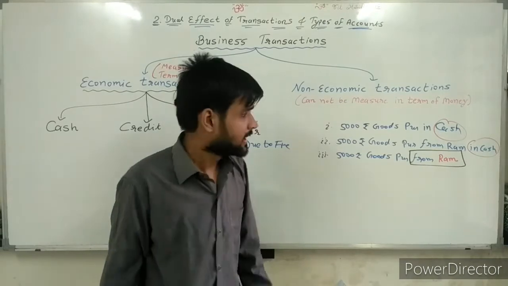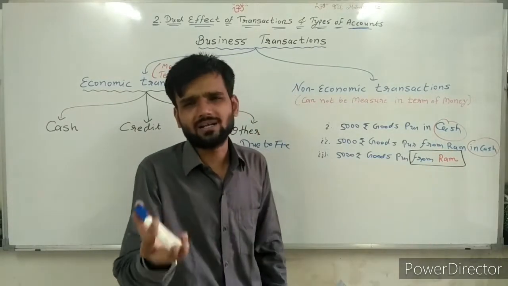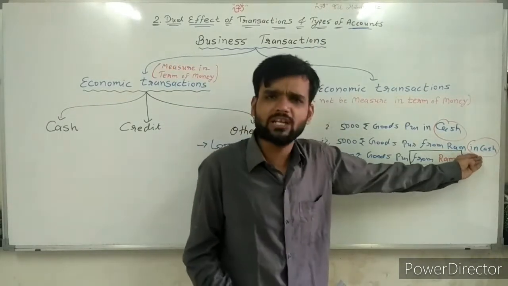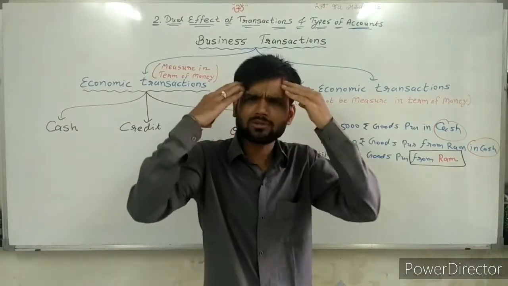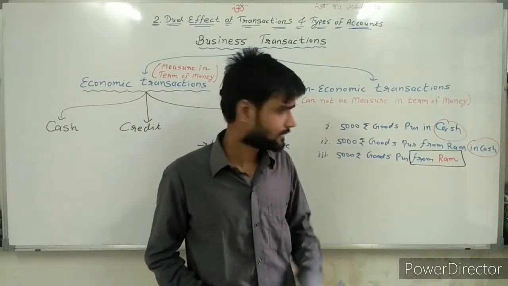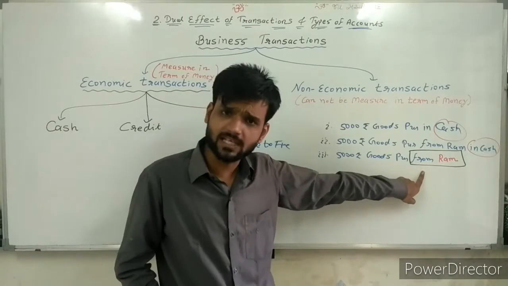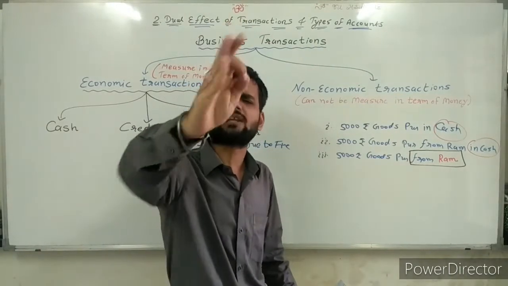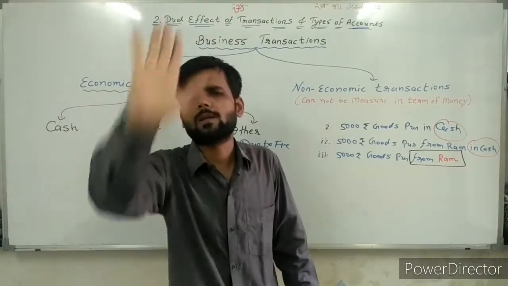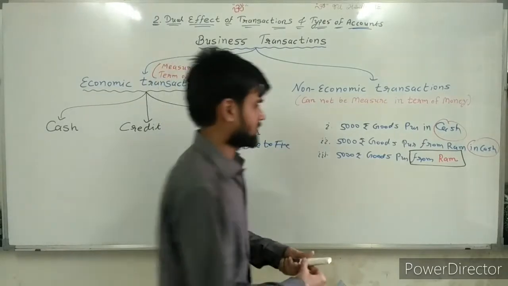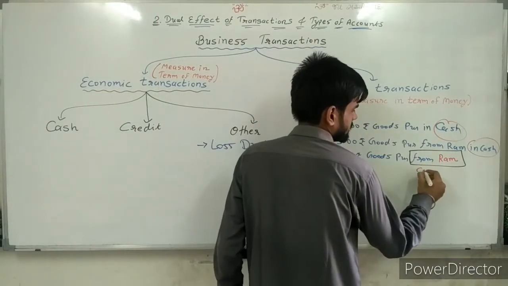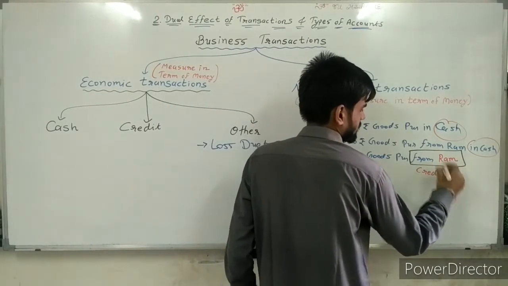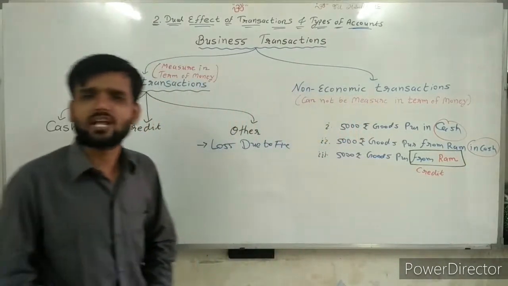So you can say to me, sir, here also the name is given, but here clarification is also given in cash. Then don't think about it. If the name of the person is given, it means it's a credit transaction. Simple. So here, this transaction is a credit transaction.